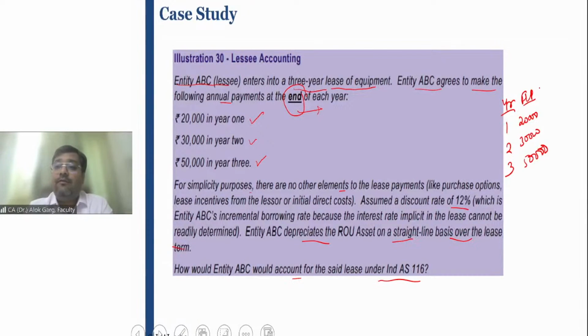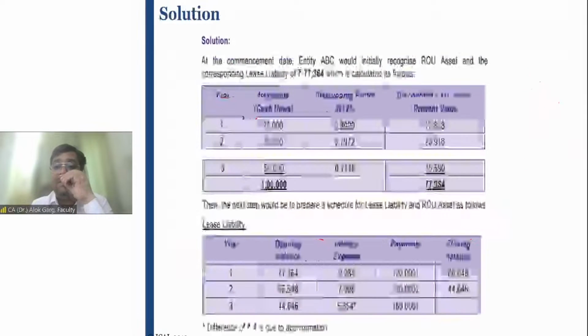So what is your present value factor at the rate of 12%? 1 divided by 1.12. Whatever comes, then again you divide by 1.12, and again you divide by 1.12. When you multiply the future lease payment with the present value factor, it gives you the total lease liability, and the right of use asset will be debited by this lease liability.